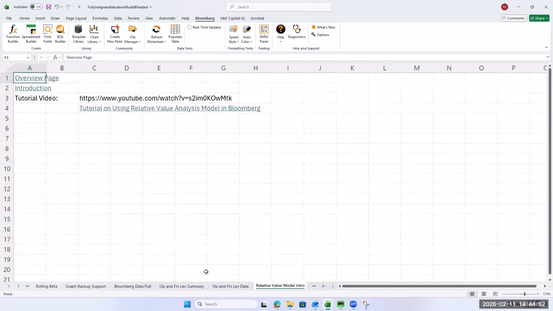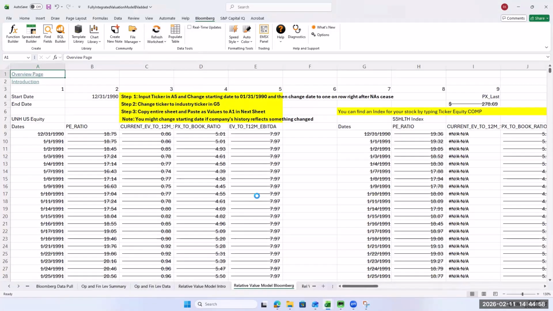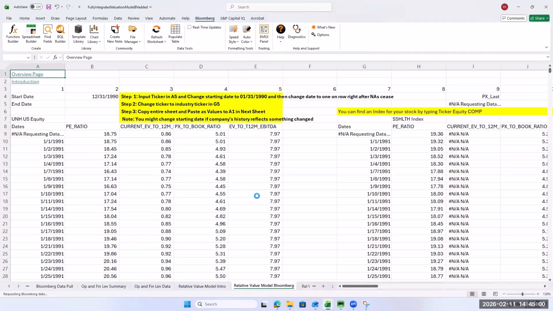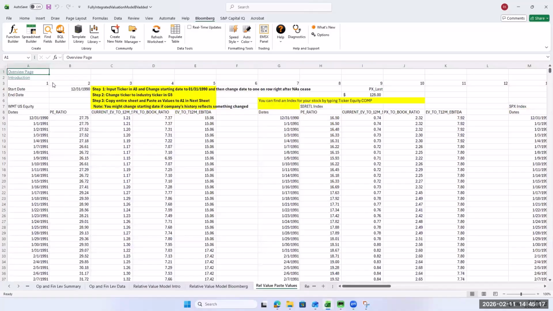So we'll go to the relative value model and let's refresh it. Now, what would we use for United Health, do you think? Probably going to use, if it's insurance at all, you're probably going to use price to book first. So it just makes the most sense. So we'll bring that over, copy it, paste it over here so we have the values.